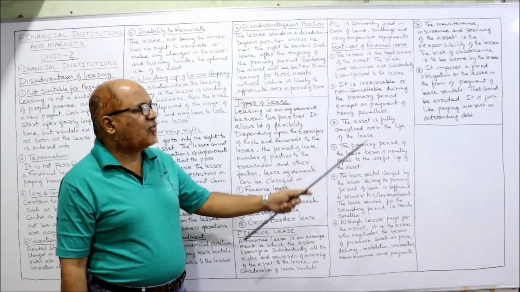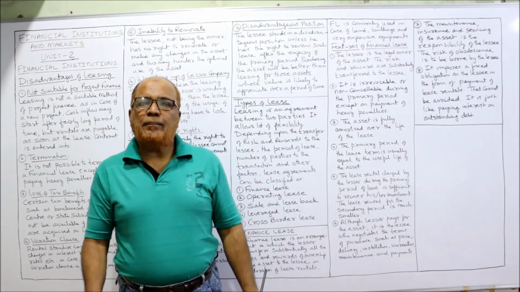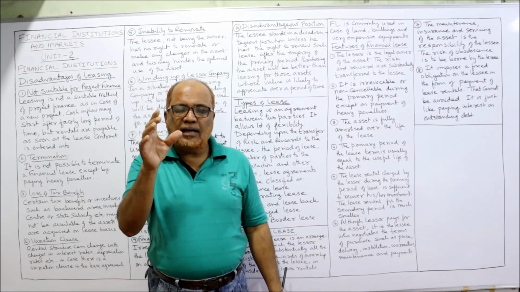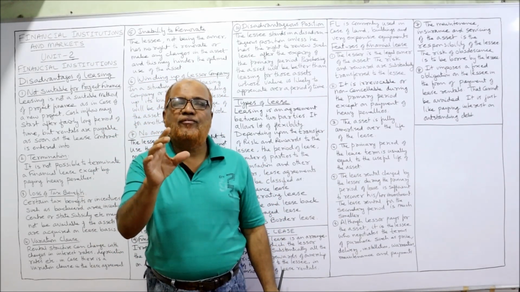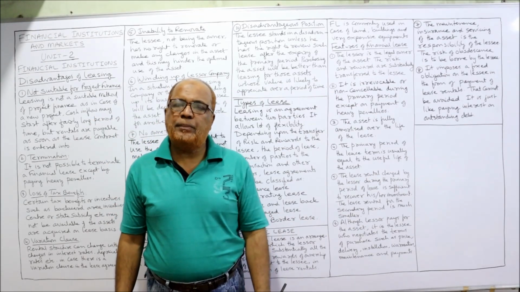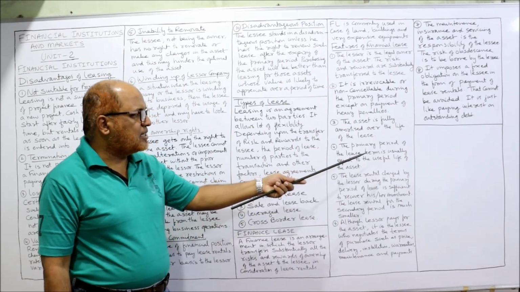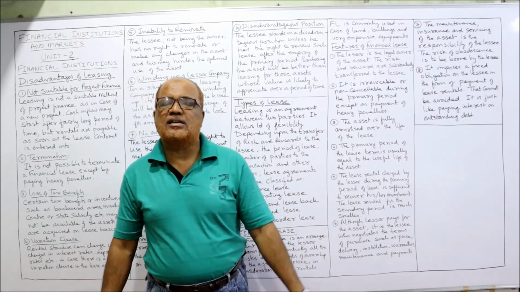Thirdly, the asset is fully amortized over the life of the lease. That means the investment cost will be fully recovered during the primary period of the lease. Next, the primary period of the lease term is usually equal to the useful life of the asset.